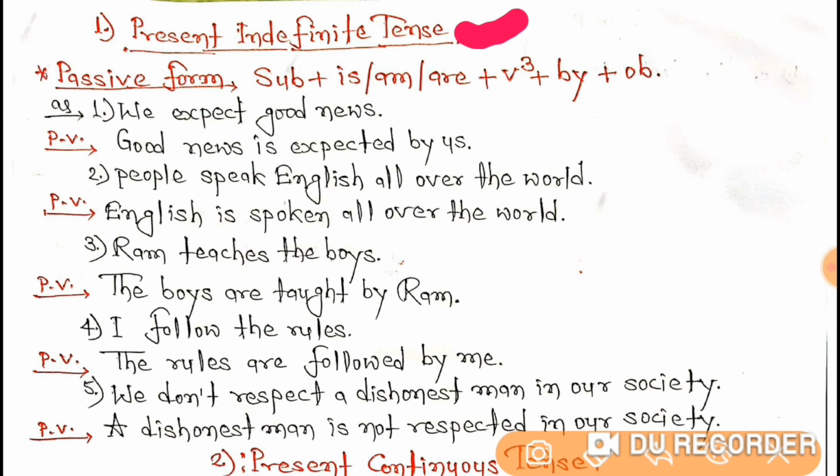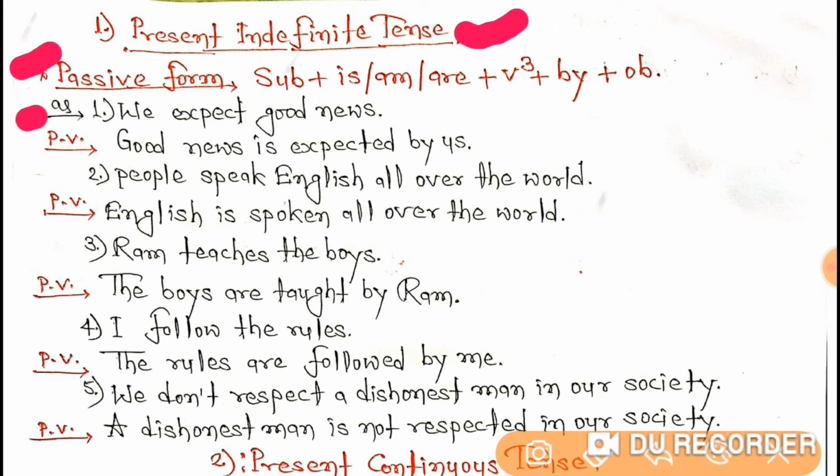So let's see the passive form of present indefinite tense. That is, subject plus is, am, are, one of them you have to use, then the third form of the verb, then by, and then object. Clear, students?